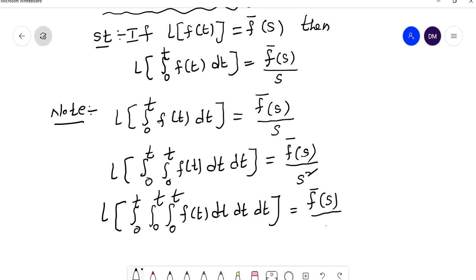If you have the single integral, you write s. If you have the double integral, you write s square. If you have the triple integral, you write s cubed. Similarly, we can do the fourth integral or fifth integral, and so on.